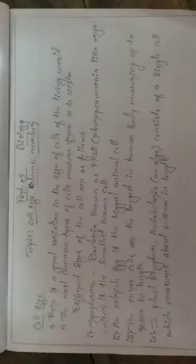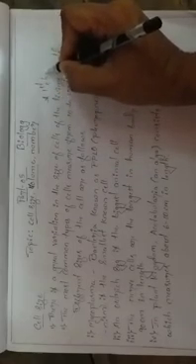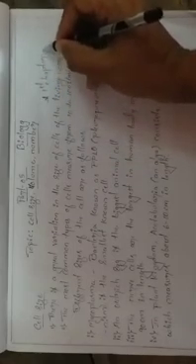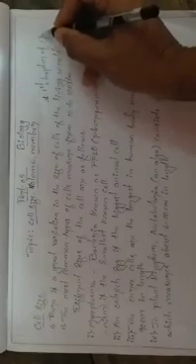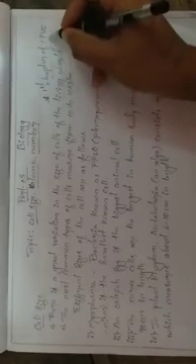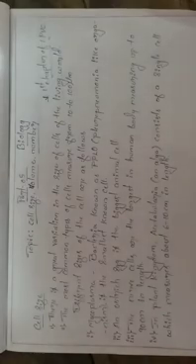There is a great variation in the size of the cells of the living world. This is the first chapter of first PUC, and we are going to study it in detail. There is a great variation in the size of the cells of living organisms.